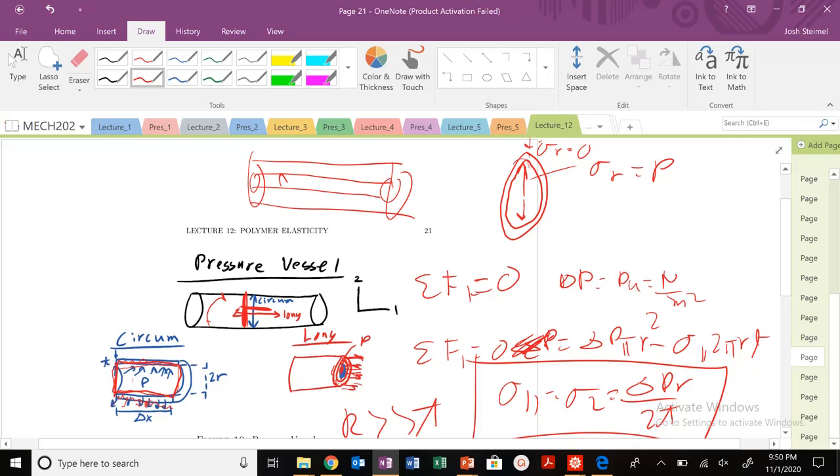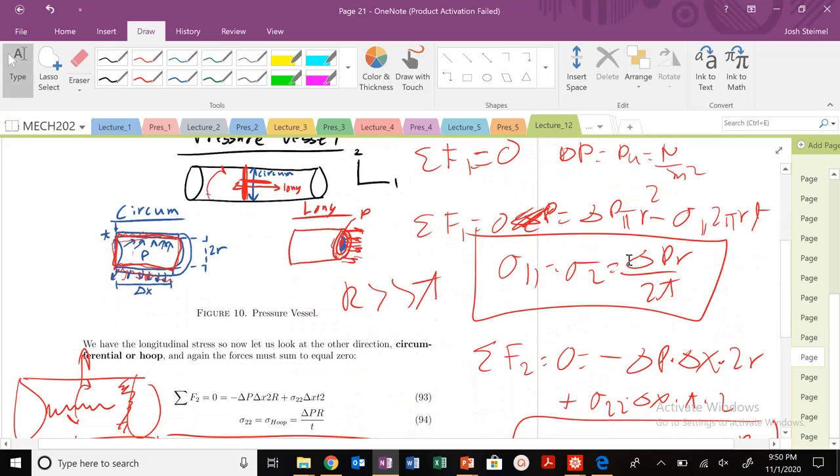So let's look at the magnitude of this stress. Here, my radial stress is just P. What about my hoop stress? Well, let's take the limit where R divided by T is equal to 10.